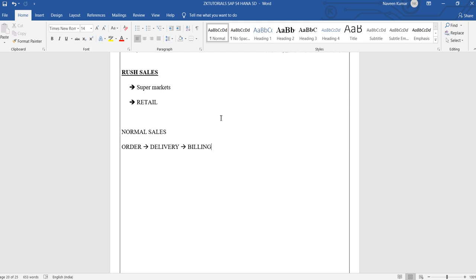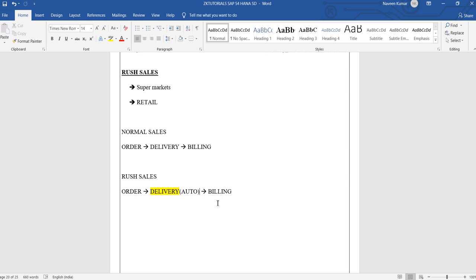In the rush sales concept, we have the same things: an order, the delivery, and the billing. We are going to do all these three, but the delivery we are going to automate.